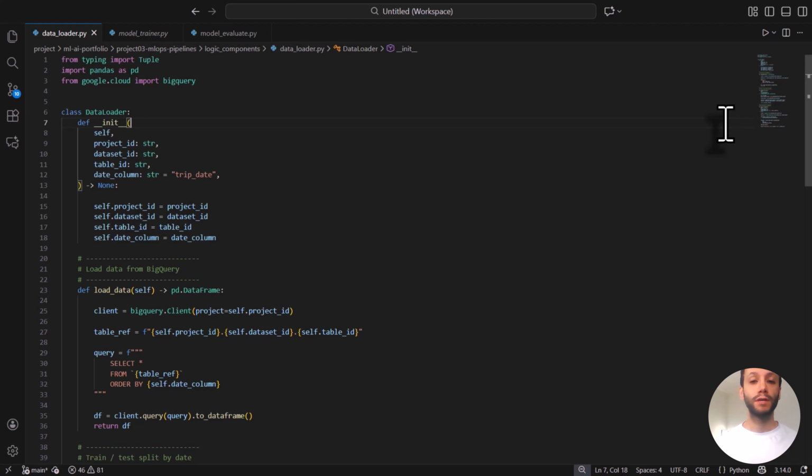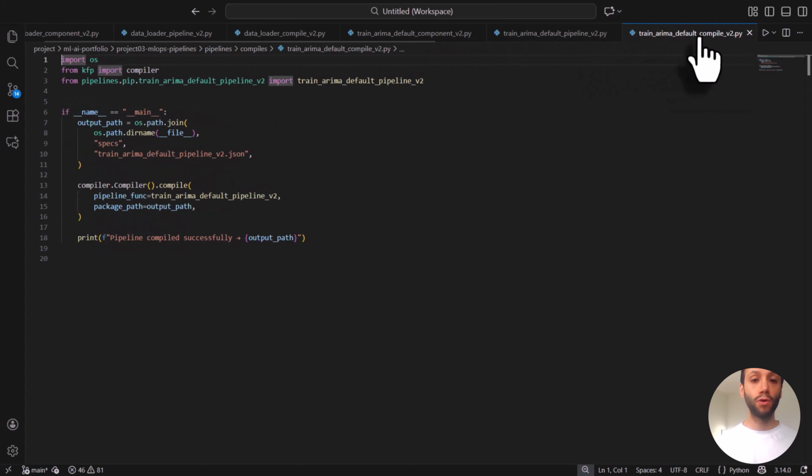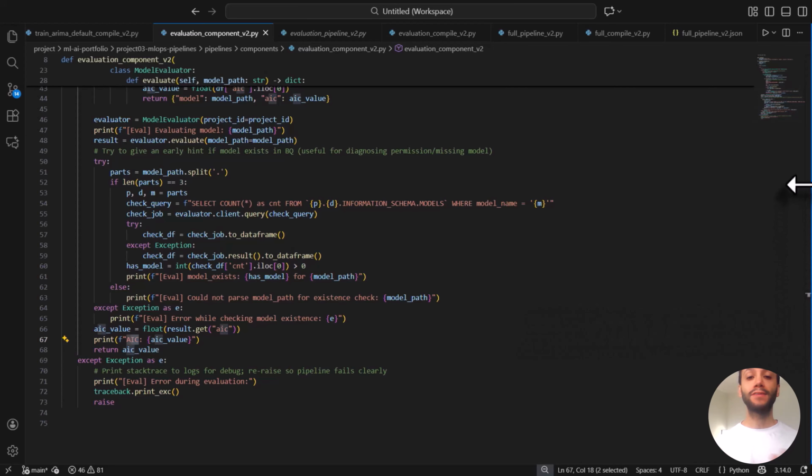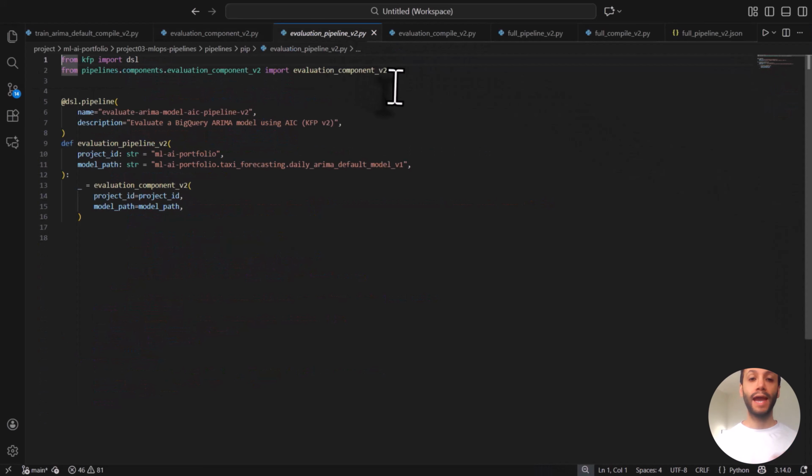2. Train model pipeline. Using BigQuery ML, it builds and saves a time series forecasting model. 3. Evaluation pipeline. It reads the trained model, calculates the AIC score, and returns a numeric output. Each pipeline followed the same three-file structure based on Google's recommended pattern. 1. Component file. This wraps the logic into a reusable KFP component. It defines the Docker image, specifies install dependencies, accepts inputs and returns outputs, and runs small Python code in a controlled environment.